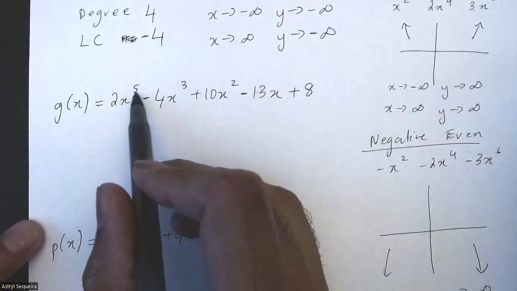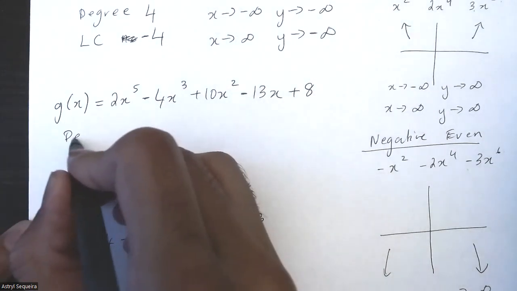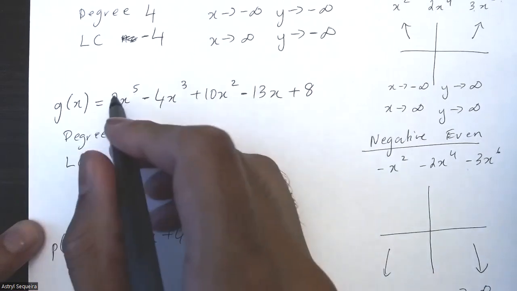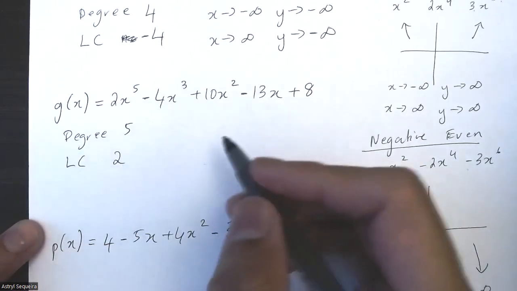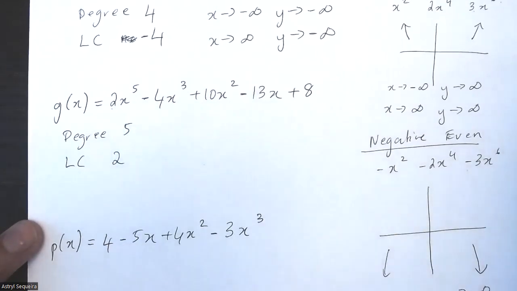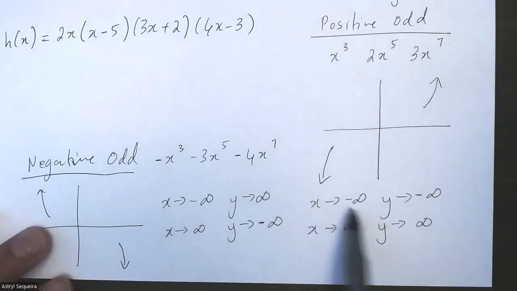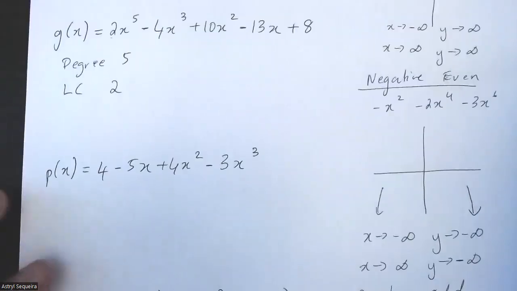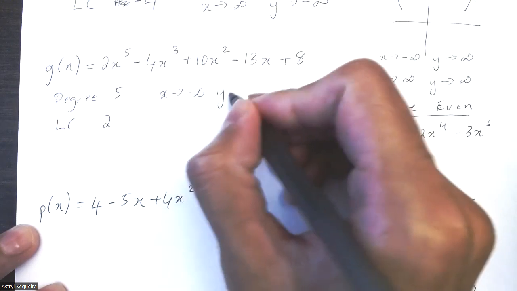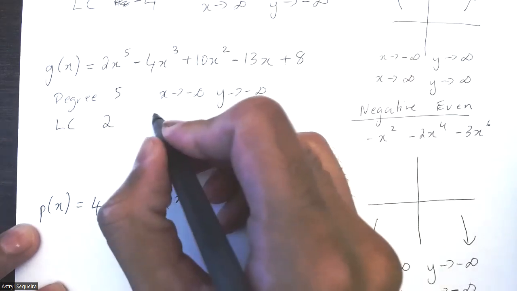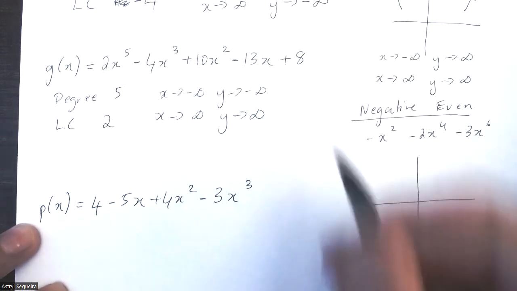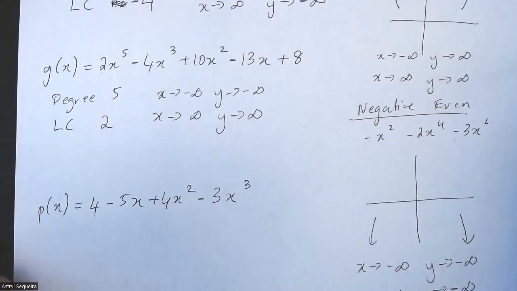This second one here, my largest degree is 5. My leading coefficient is positive 2. This is a positive odd function. The positive odd function is just over here. As x approaches negative infinity, y is approaching negative infinity, and as x approaches positive infinity, y is also approaching positive infinity.